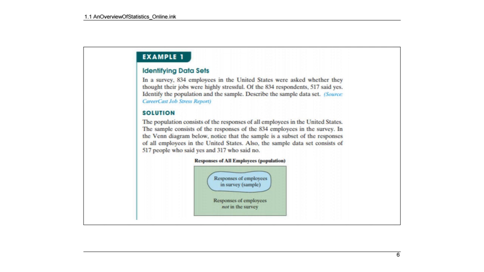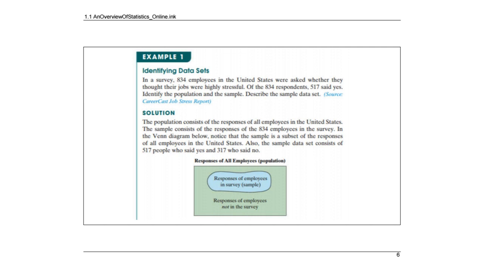Okay, so it says in a survey, 834 employees in the United States were asked whether they thought their jobs were highly stressful. Of the 834 respondents, 517 said yes. Identify the population and the sample. Okay, so the population would be all employees in the United States.